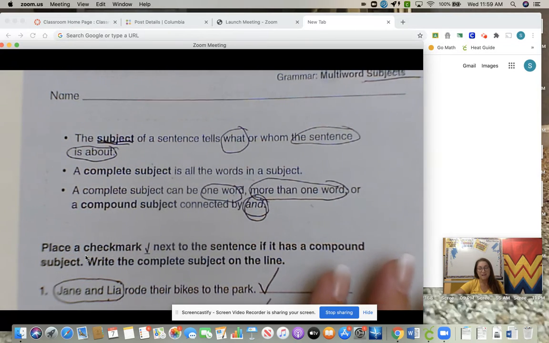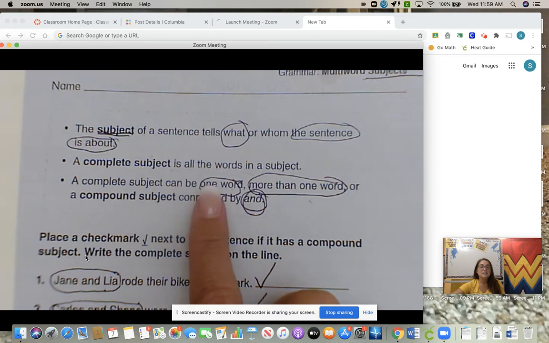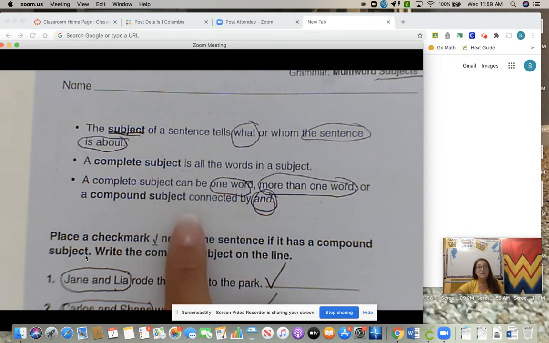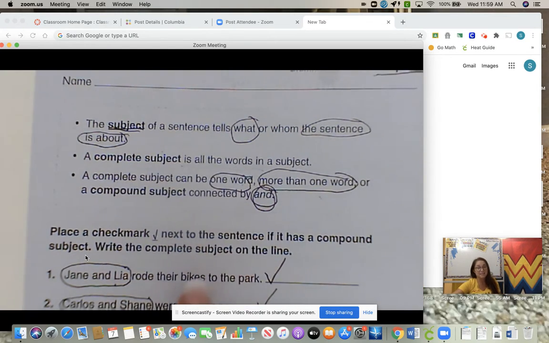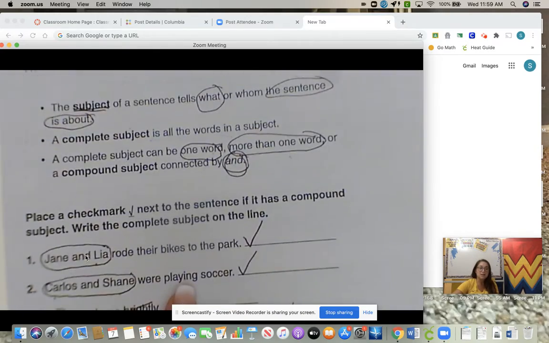And then ran very fast is the predicate, because what did they do? It usually starts with a verb, ran, and then you would underline ran very fast. So the complete subject can be one word, it could be more than one word, or a compound subject is connected by and. Like I said, cat and dog. So that's a compound subject.